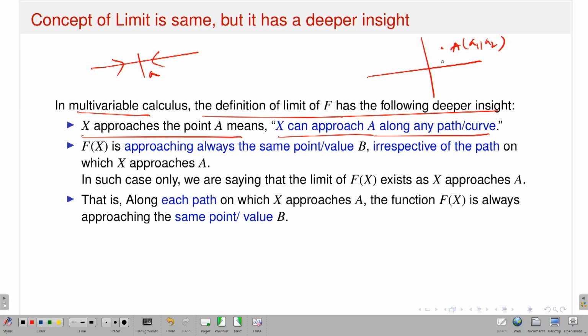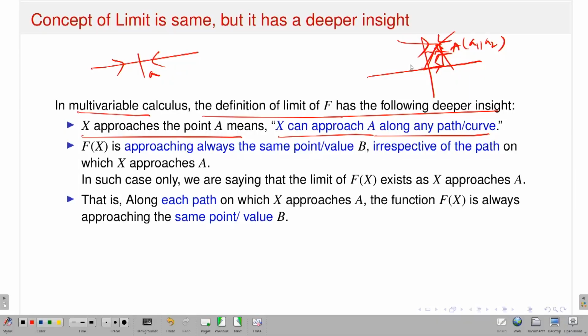I can approach A in this direction, in this direction, I can go in this way and then go back, and then I can come in this direction. So there are infinitely many ways I can approach capital A, at least in R2. This is the picture I have drawn in R2. Similarly in R3, Rn, if I have a point, there are infinitely many ways I can approach A.